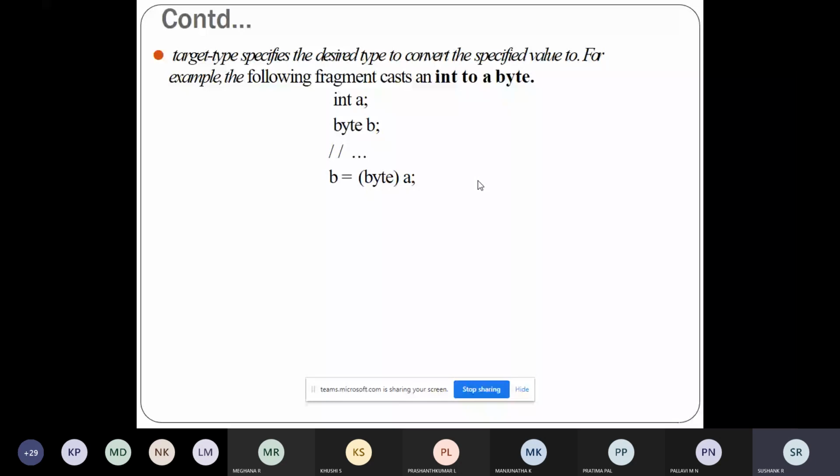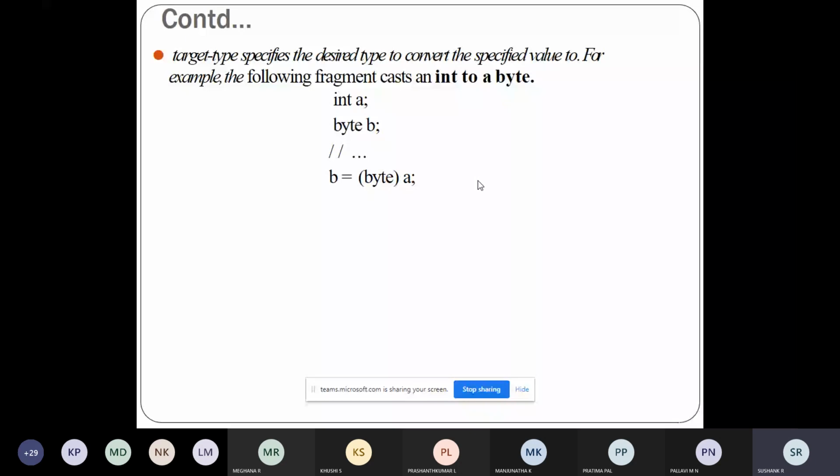So conversion is possible from numeric to floating type, and you cannot convert from numeric types to character, or from numeric type to boolean, and also you cannot convert from character to boolean. So you should know the compatibility. That is the one thing which I wanted to tell.